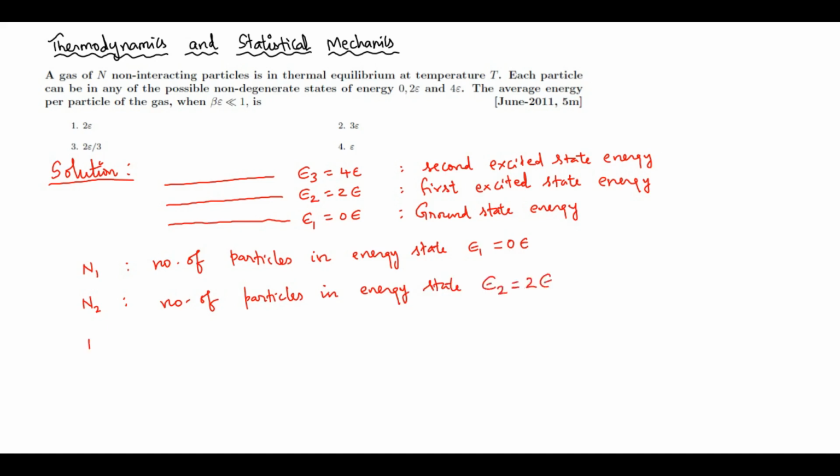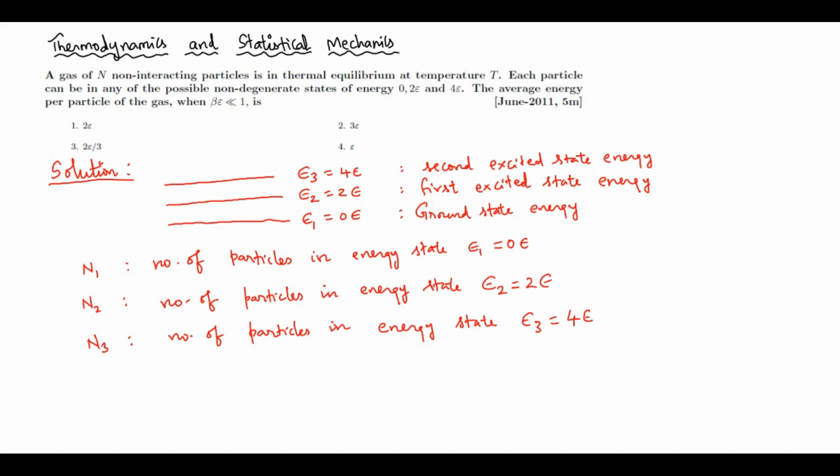Similarly, n3 be the number of particles in energy state epsilon 3, that is equal to 4 epsilon. So we have 3 levels, and let us assume n1, n2, n3 are the populations on these 3 energy levels.